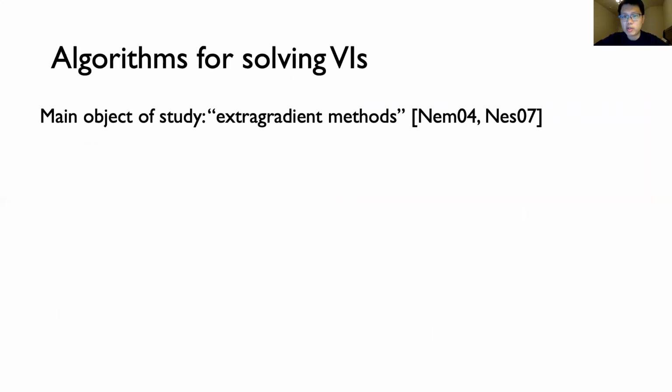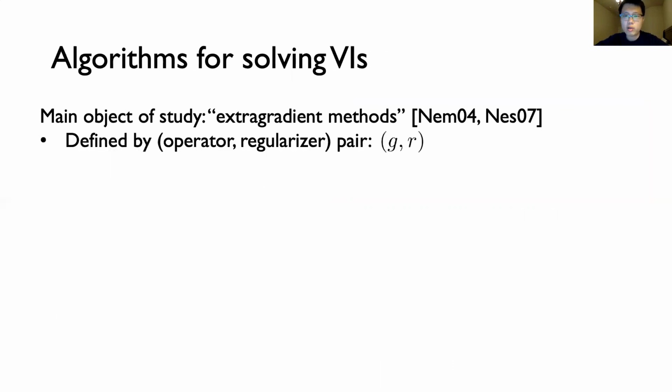And we'll basically only be discussing one family of algorithms for solving VIs in this talk. We'll collectively refer to them as Extragradient methods. They were first analyzed in the context of Lipschitz operators by Nemirovsky and Nesterov 15 years ago. We'll be focusing on Nemirovsky's version in this talk, but we also discussed Nesterov's version in the paper. These methods apply to a VI in an operator G and are driven by regularizer R. And the pair G, R defines the steps of the algorithm.